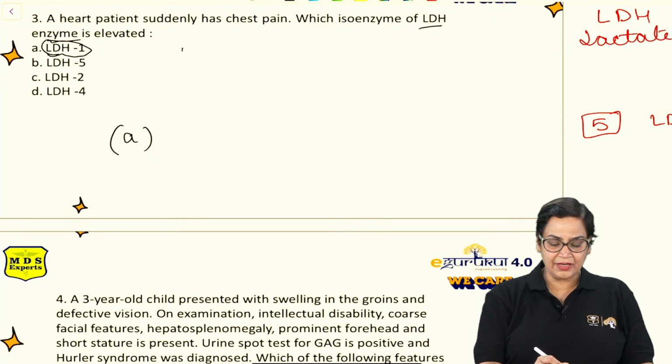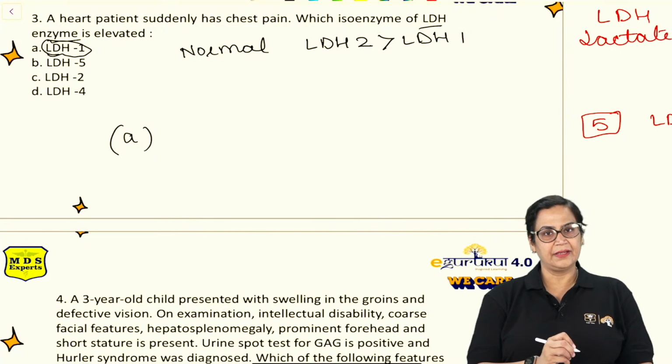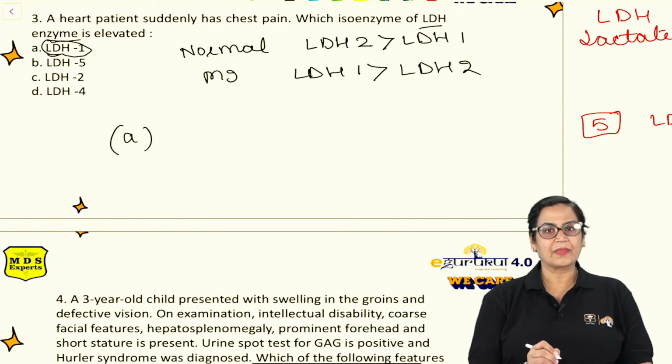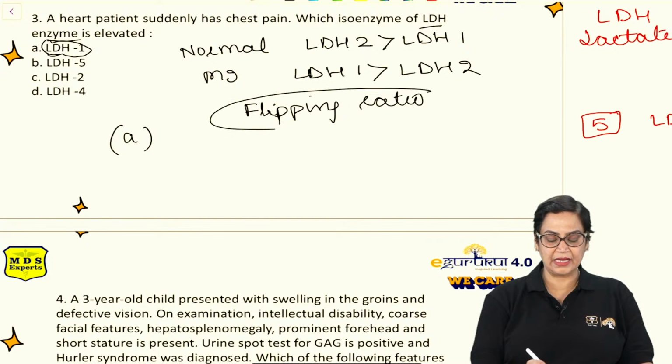In a normal individual, LDH2 fraction is more than LDH1. But in a person with MI, LDH1 is more than LDH2. And this is known as flipping ratio or flipped ratio. This is the question which has been asked in the exam so many times.